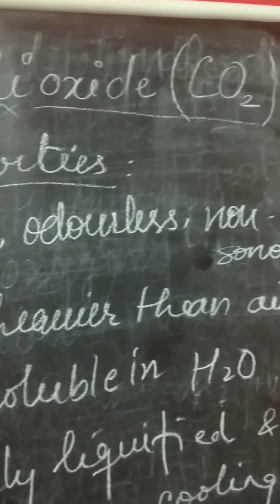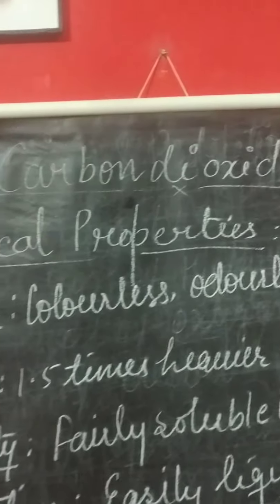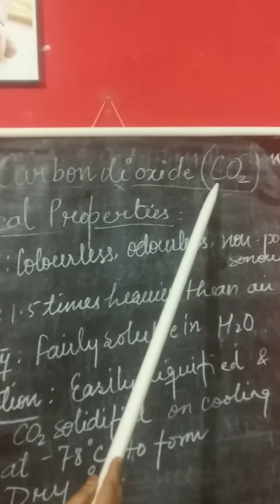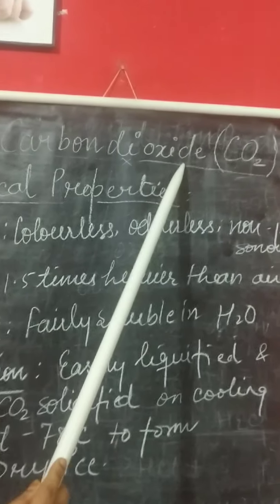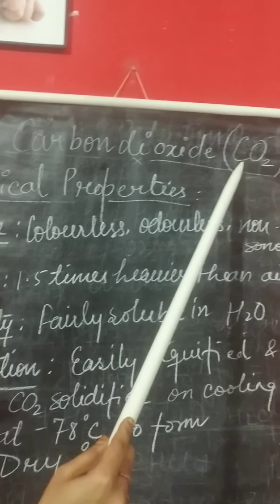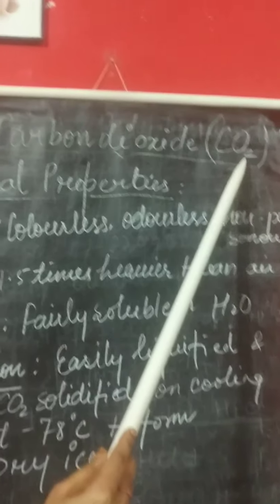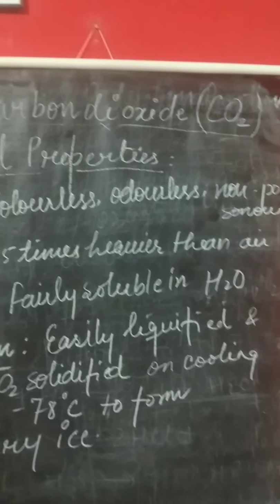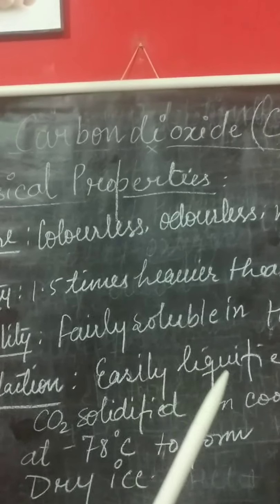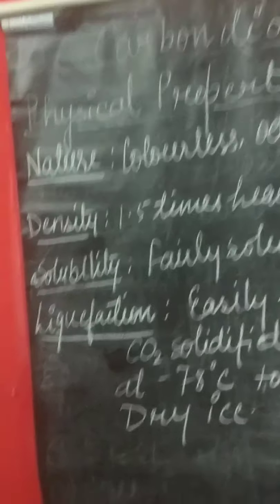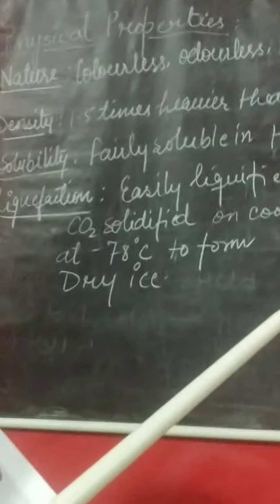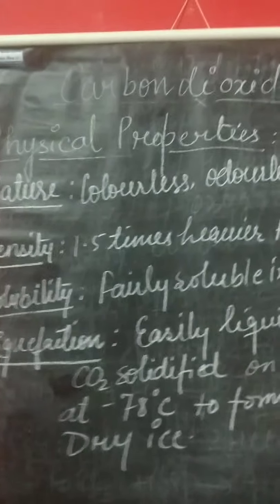So let us go through the physical properties of carbon dioxide. Now as you know, carbon dioxide, carbon is C, dioxide means 2 oxygen are there. Therefore the formula is CO2. Now this carbon dioxide is found in free state in the atmosphere, released by volcanic regions and coal mines. Some amount of carbon dioxide is dissolved in large water bodies and some is found in combined states.